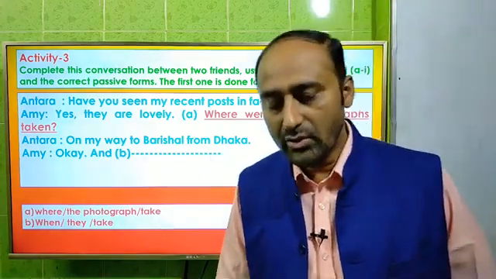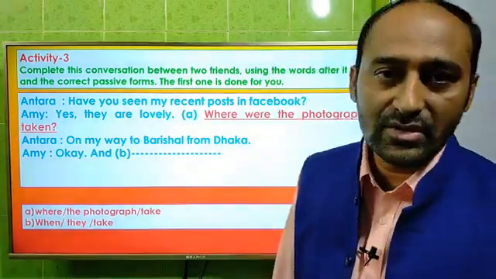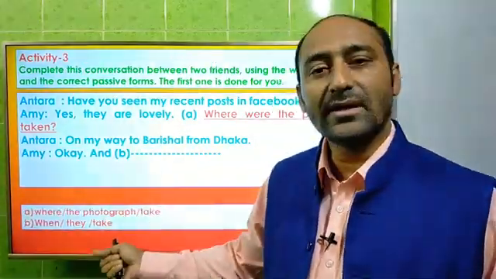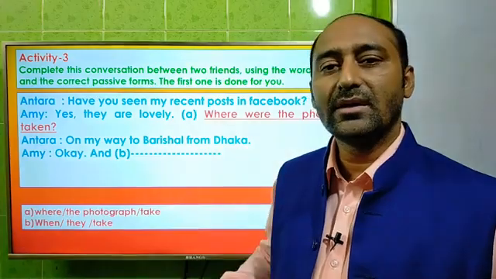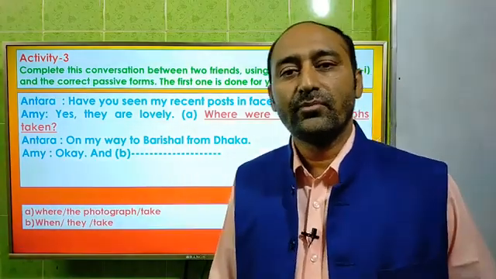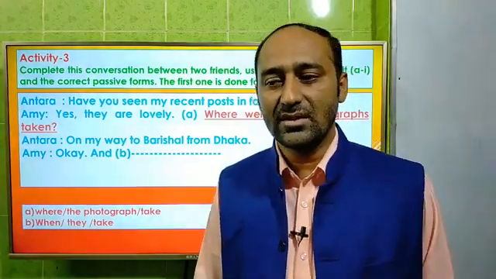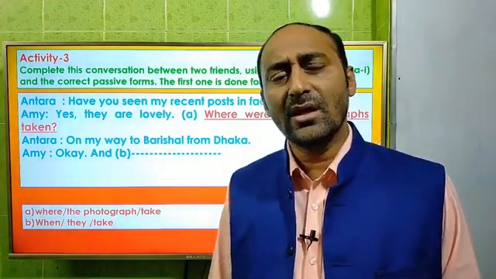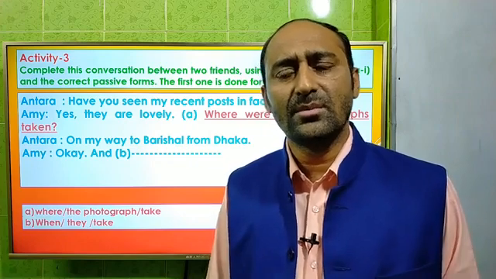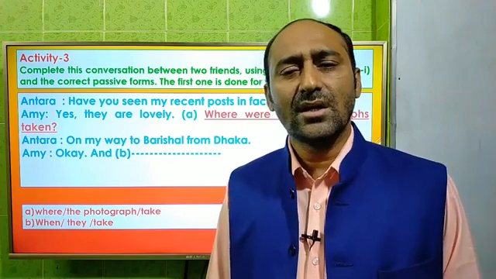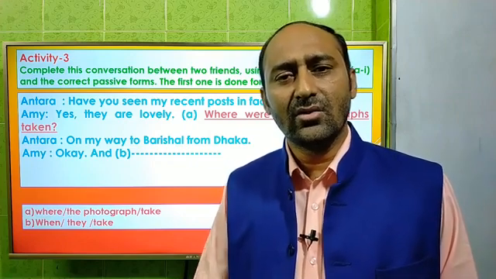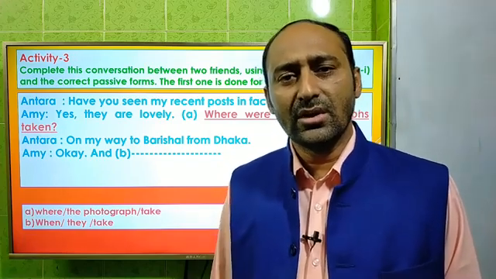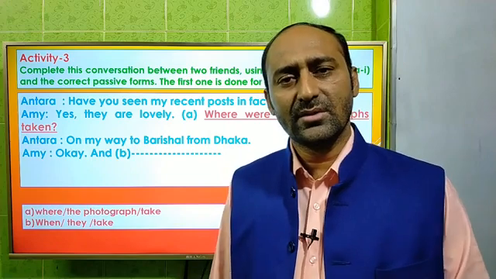Dear students, we know that there are two kinds of voice, active voice and passive voice, and all the clues are in active. That means we have to make them passive. We know that the structure of passive voice is that the object will be the subject, the subject will be the object, and then after the subject we have to use an auxiliary verb, then V3, that means the third form of the verb, and then by or any other preposition, and then the object.